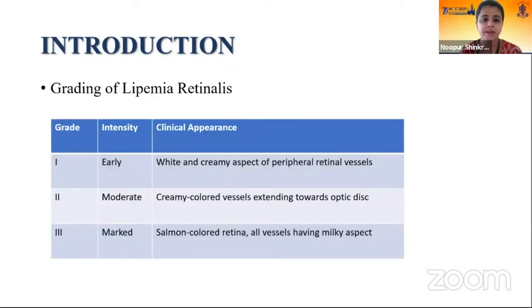The grading of lipemia retinalis as provided by Winger and Sachs ranges from early, in which only the peripheral retinal vessels assume the whitish discoloration, and it then progresses to moderate and marked, and ultimately the entire retina gets a salmon color and all the vessels show the milky discoloration.